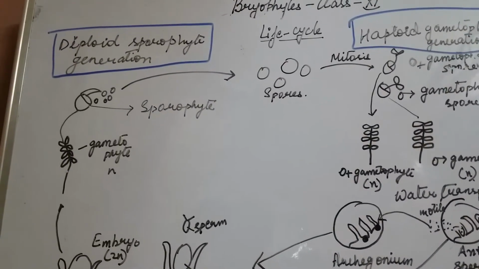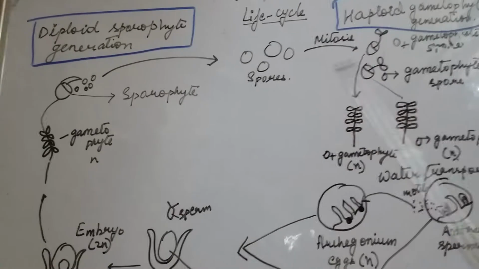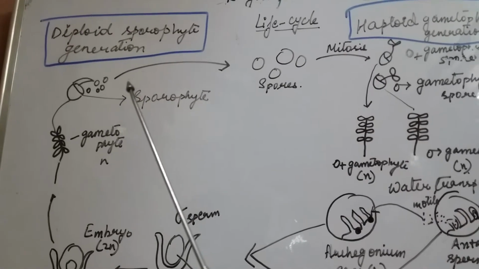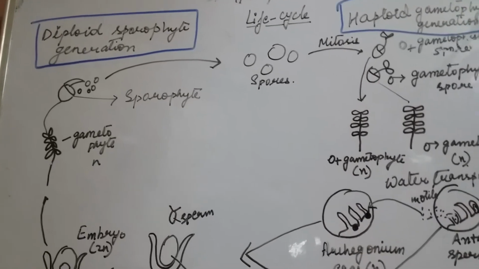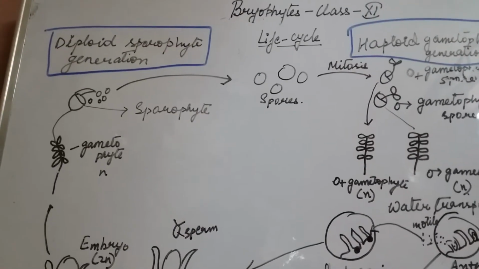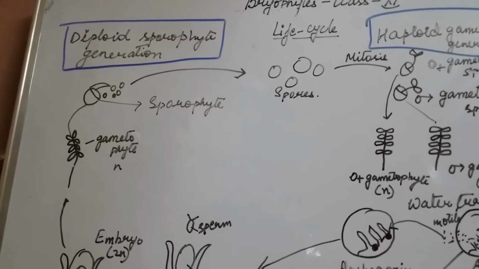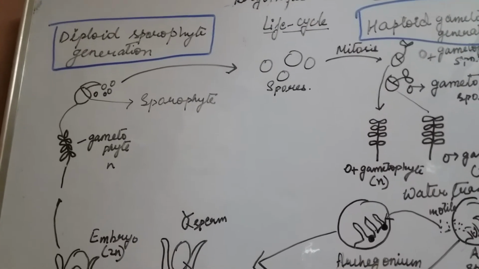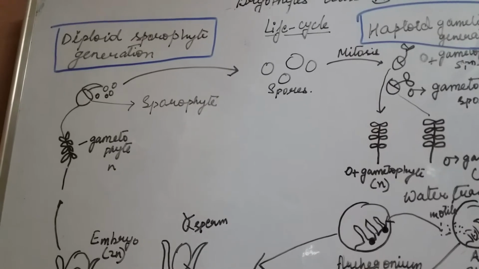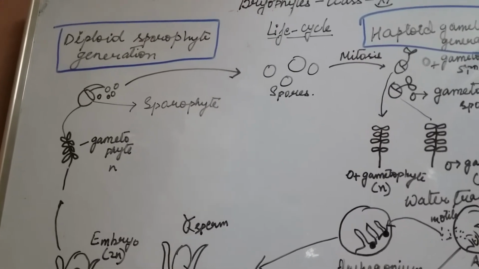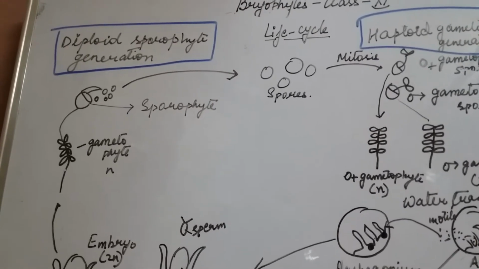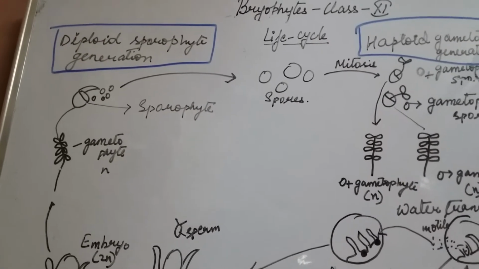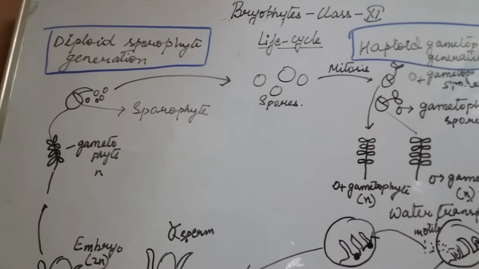Now coming to the reproduction process. In the previous part we have seen the plant body. Now we will see the main plant body of bryophyte, which is haploid and produces gametes. Since it produces gametes, it is also called a gametophyte, and the sex organs in the gametophyte are multicellular.